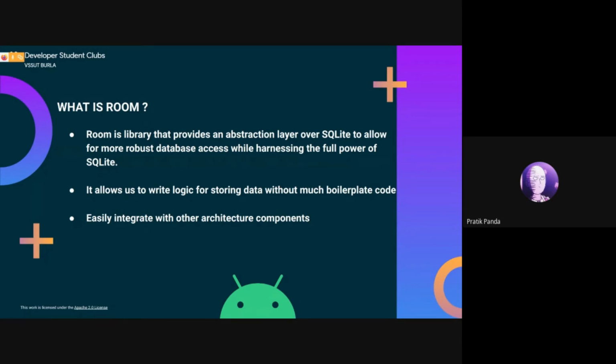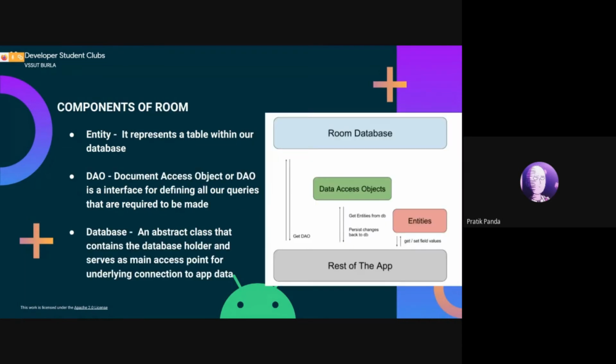So moving on to the components of the Room library. It has three main components. The entity, that is, it represents a table within a database. Room creates a table for each class that has an entity annotation. We'll learn about it in a few minutes. The fields or members of the class correspond to the columns in tables. Now, these entities are generally represented in a data class in Kotlin.